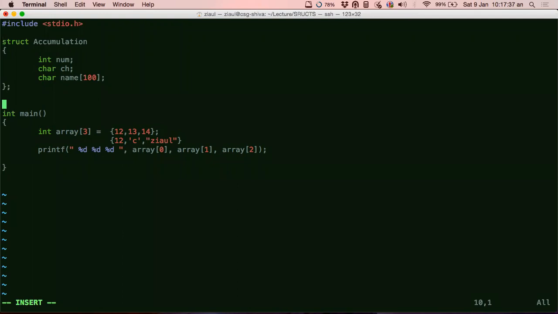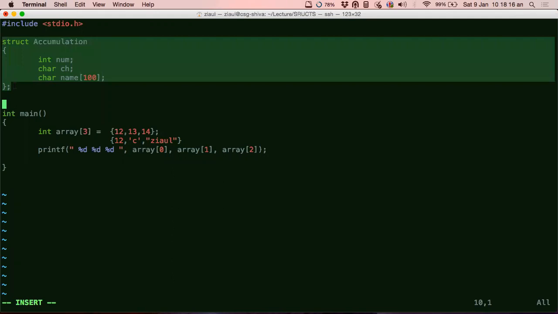So what did these lines do? These lines created a structure of three members. Now these things, the character and int that I was talking about, are also called structure members. It created a structure of three members, and these members are an integer, a character, and a name, which is a string. Sorry, not a name, it's a string. It's a character array.